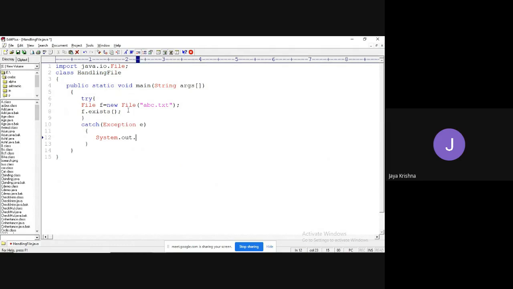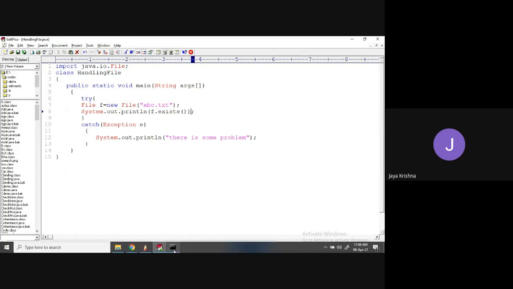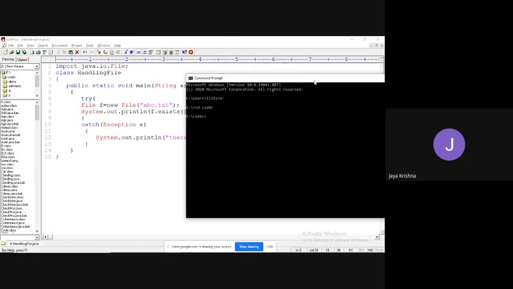System dot out dot println of. Well, there is some problem. If you write like this, it is better for you so that you will get a clear idea where the error has occurred. So here also I write. See, I'm trying to show all the various kinds of possibilities. System.out.println. Observe. javac handling file dot.